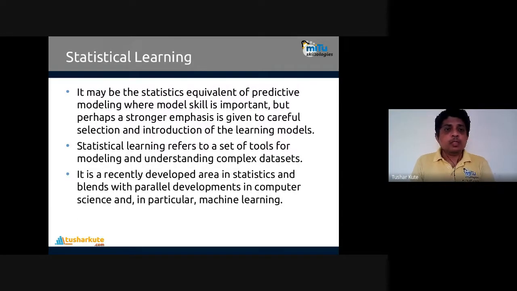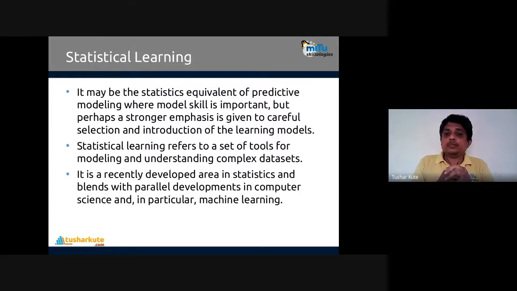So it may be the statistics equivalent to predictive modeling, where model skill is important, but perhaps the stronger emphasis is given to the careful selection and introduction of the learning model. So many algorithms in statistics are present, but which algorithm is suitable for which kind of model is the important skill to choose. Careful selection and introduction of the model is required.